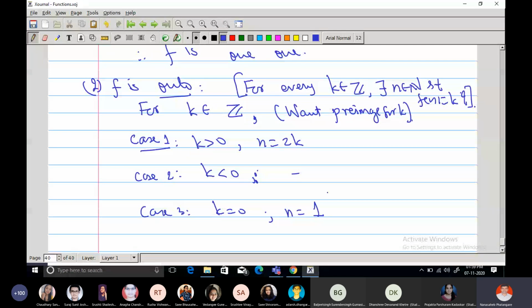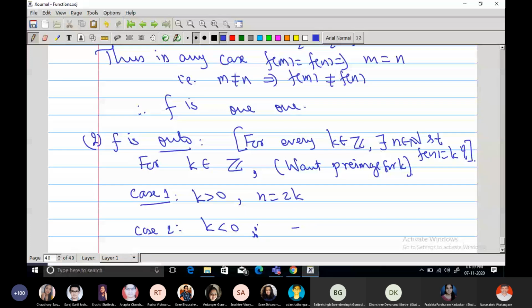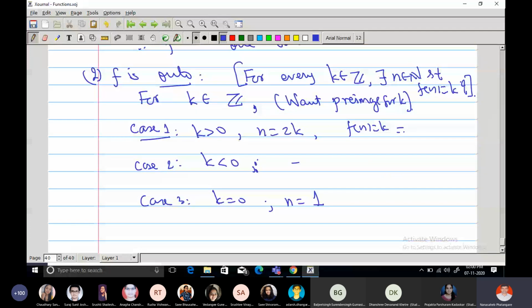Is it clear? See the definition. If k is a positive number, and suppose f of n is equal to k, then n must be positive, so n by 2 is equal to k. So n is equal to 2k.